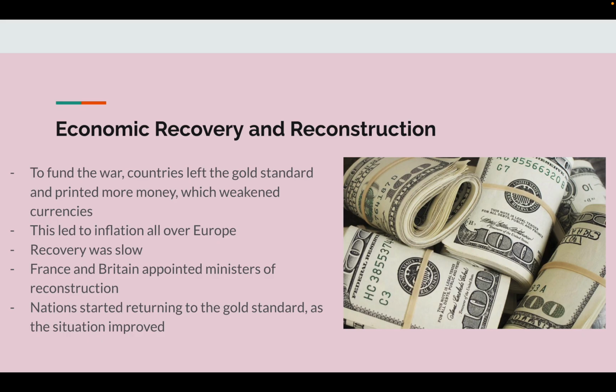To fund the war, countries left the gold standard and printed more money, which weakened currencies. This led to inflation all over Europe. The recovery was slow. France and Britain appointed ministers of reconstruction. Nations started returning to the gold standard as the situation improved.